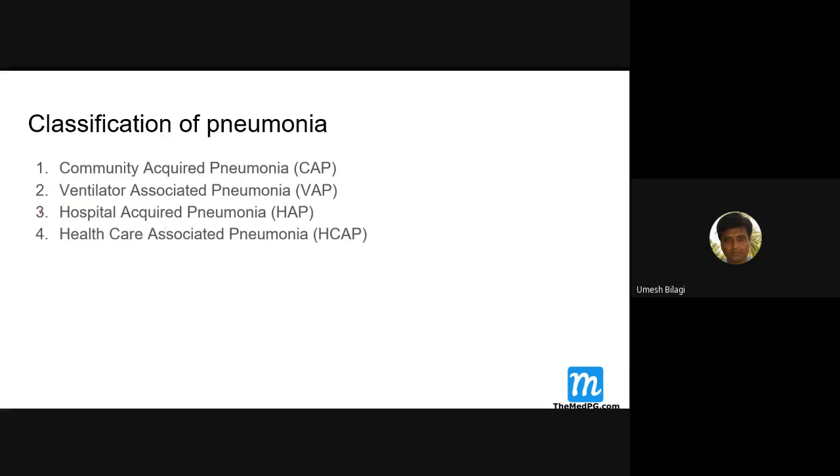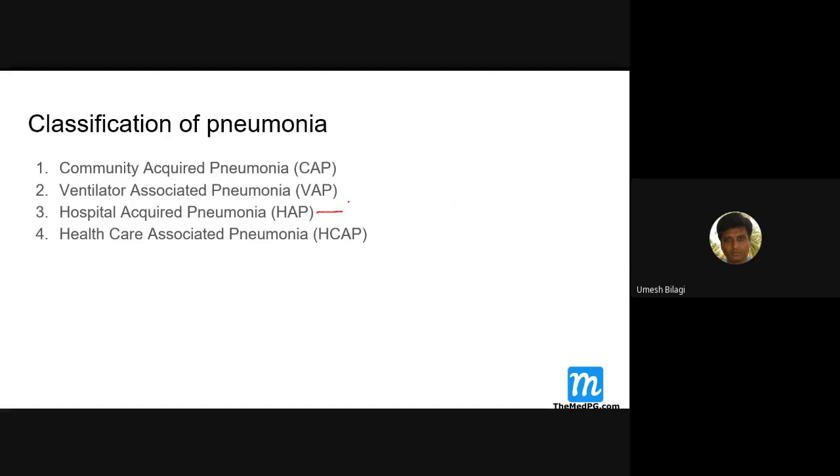What is hospital acquired pneumonia? The patient comes to hospital, and after 48 hours, 48 to 72 hours. 48 hours, this is the new Harrison, the 20th edition has given. So 48 hours after getting into the hospital, he develops pneumonia. Before 48 hours, if there is a pneumonia, then it may actually be community acquired. So you diagnosed it after getting into the hospital a bit late. That's what it says.